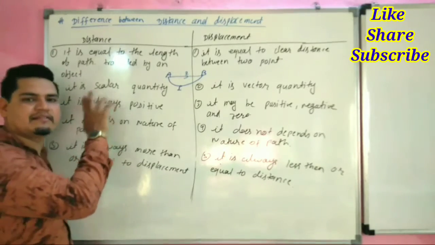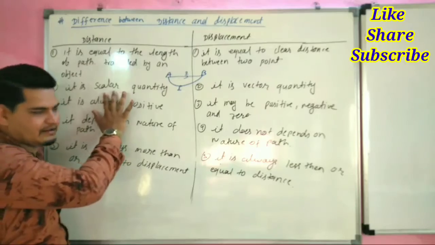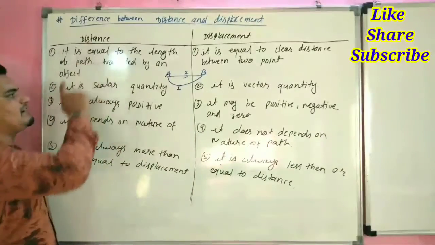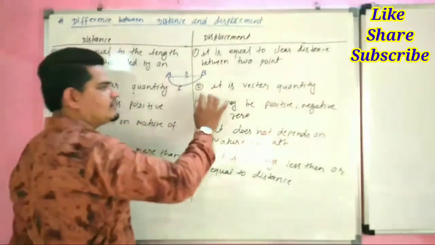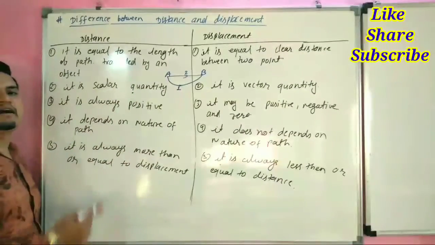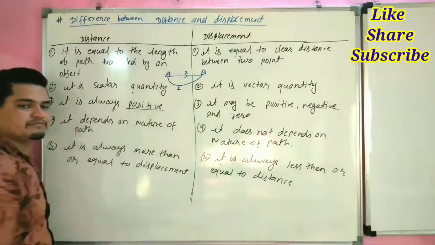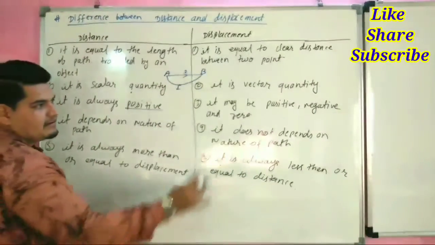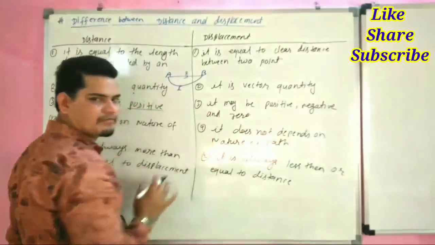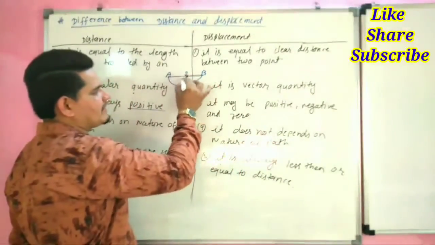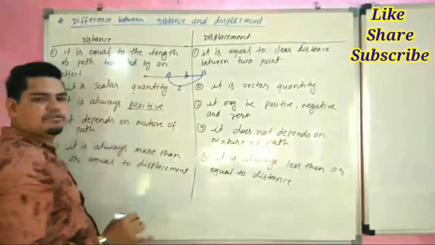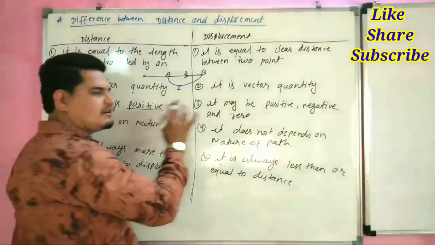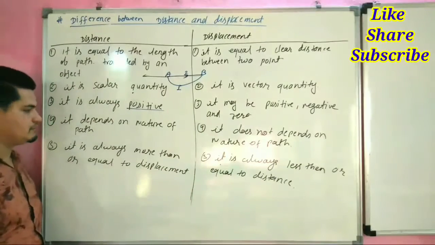In scalar quantity, there is no direction. In vector quantity, direction and magnitude both are present. So distance is a scalar quantity and displacement is a vector quantity. Third, distance is always positive because distance cannot be negative, but displacement may be positive, negative or zero. For example, if you go from A to B and we are going in this direction, displacement is negative.